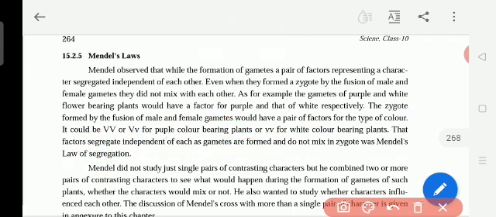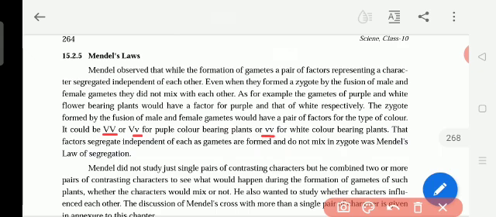I will explain what the law of segregation is. For example, here capital V and capital V are the alleles, which are representing the genes. According to Mendel, he used these letters.